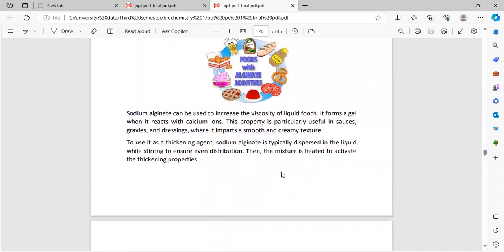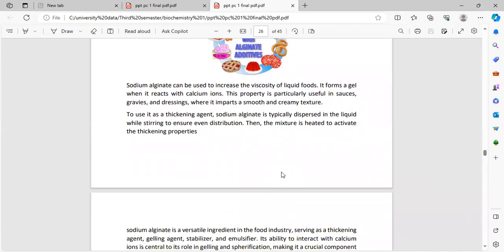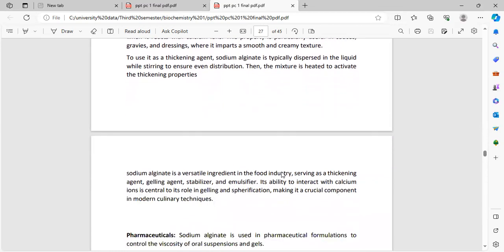Food with sodium alginate. Alginate additive. Sodium alginate can be used to increase the viscosity of liquid food. It forms a gel when it reacts with calcium ions. This property is particularly useful in sauces, gravies, and dressings, where it imparts a smooth and creamy texture. To use it as a thickening agent, sodium alginate is typically dispersed in the liquid while stirring to ensure even distribution. Then the mixture is heated to activate the thickening properties.